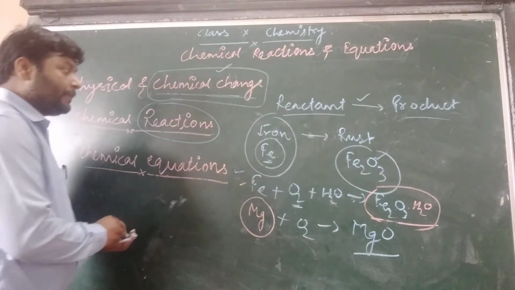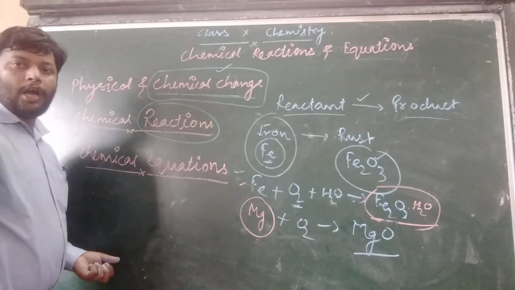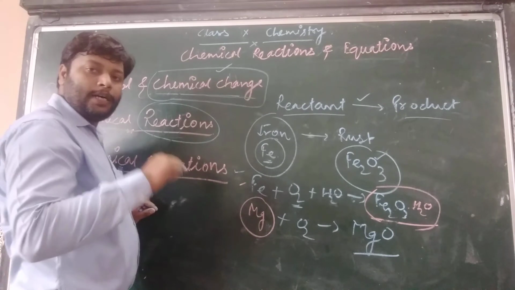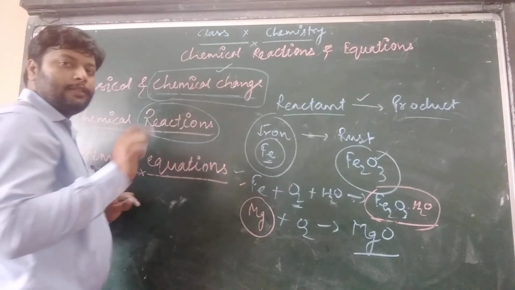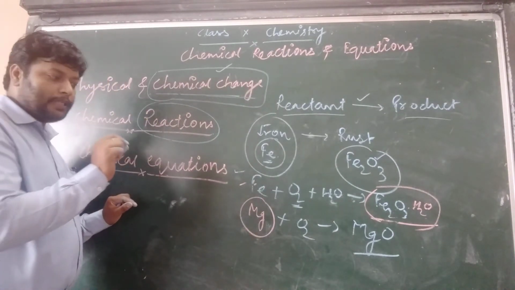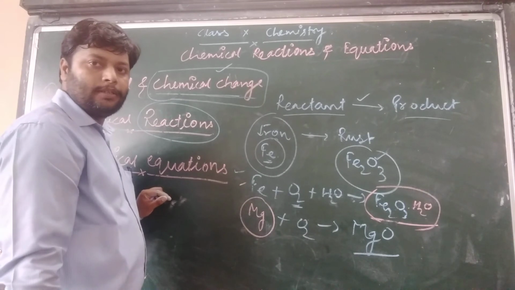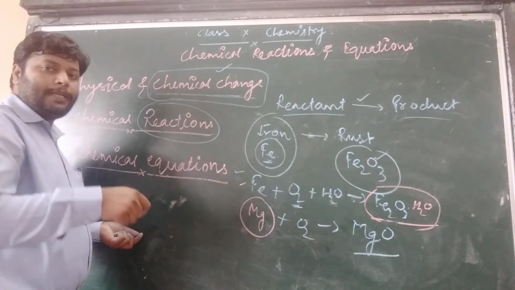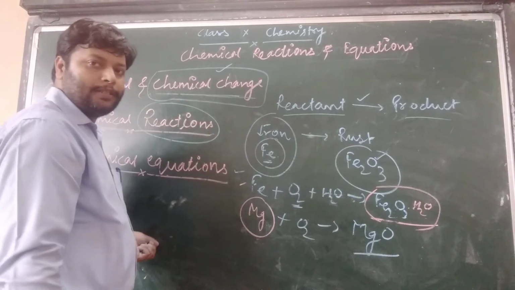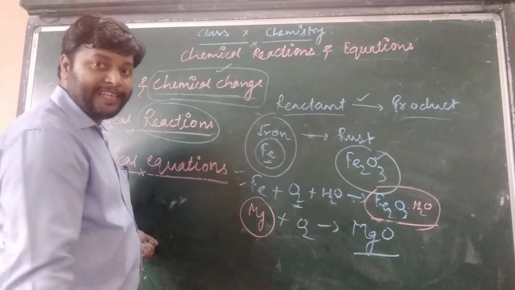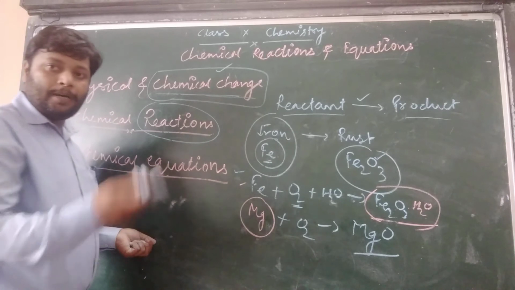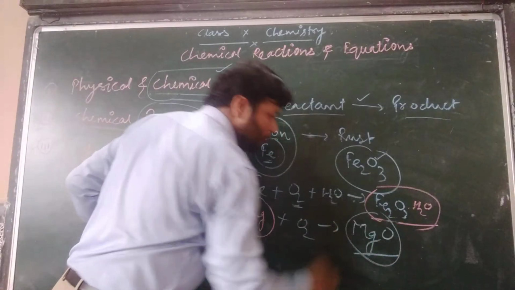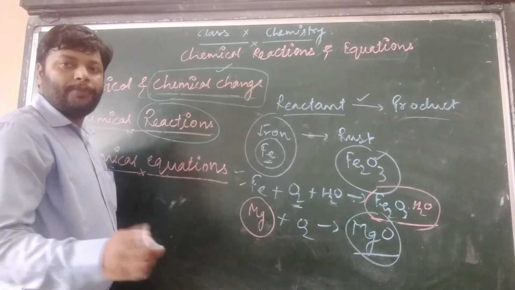This is also a kind of chemical change. How do we know that a chemical change has occurred? Because the magnesium ribbon was a shiny silvery white color with a malleable nature; it can be flattened and converted into a thin sheet. But on burning, we got a white powder having a different nature.